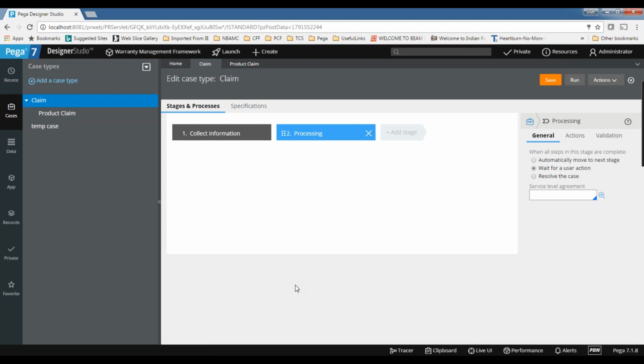Yeah. Okay. And one more question I have generally: without case creation, can we directly go for the screens creation and give it to the user? Can we create screens without cases also in Pega? Without a case we can do the same things. We can do it manually also, but using case management, the development will be faster. That is the only use of the case type.